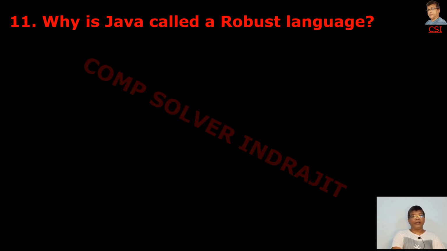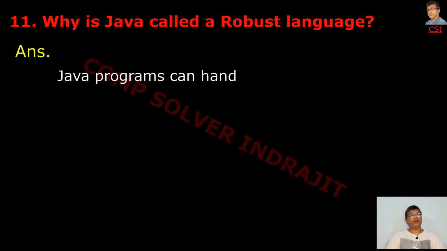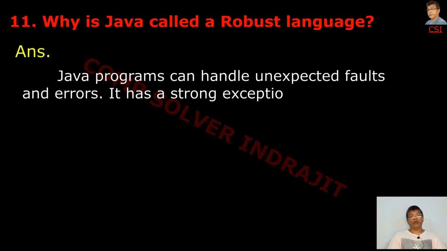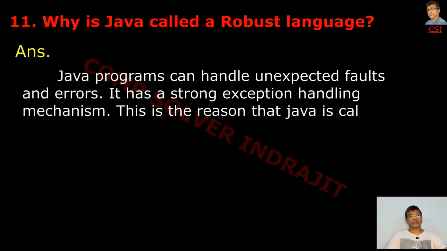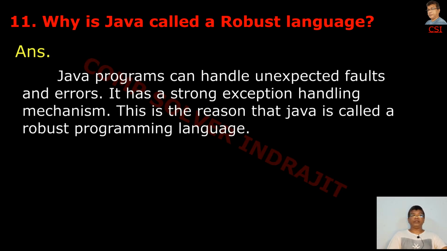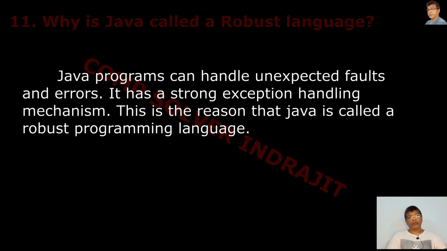Next question: Why is Java called a robust language? Answer is Java programs can handle unexpected faults and errors. It has a strong exception mechanism. This is the reason that Java is called a robust programming language.